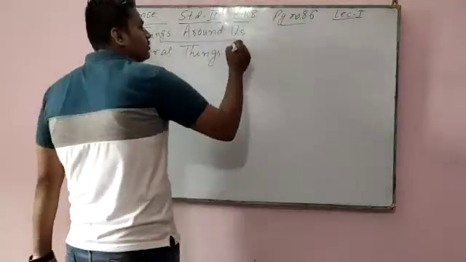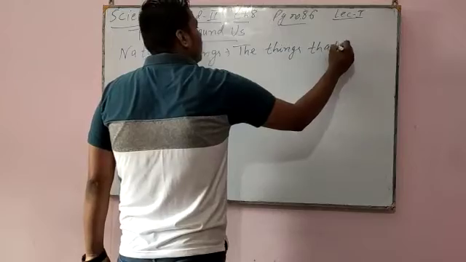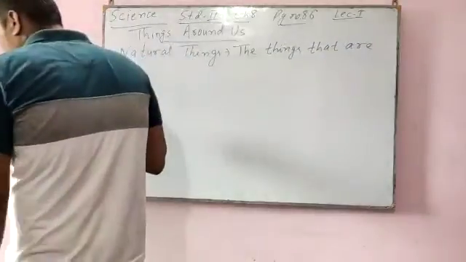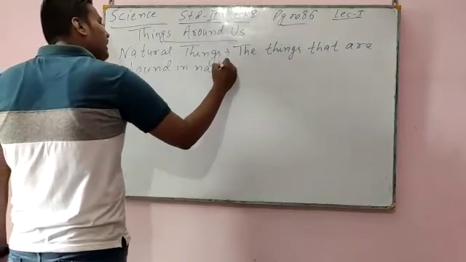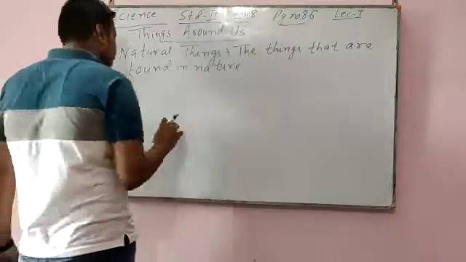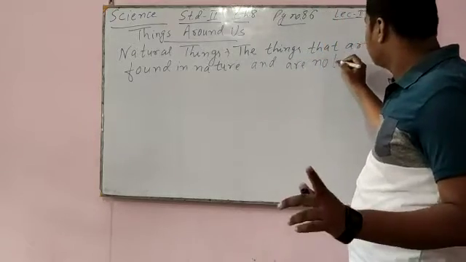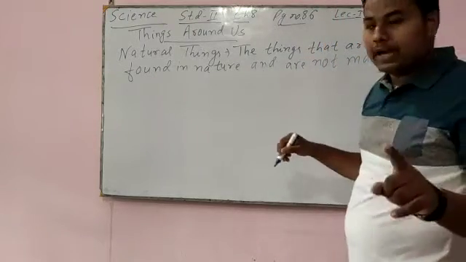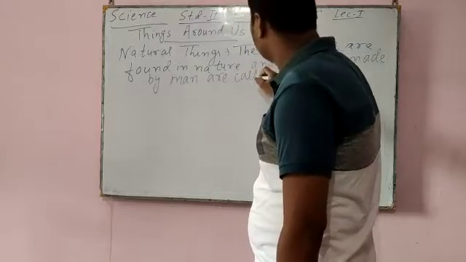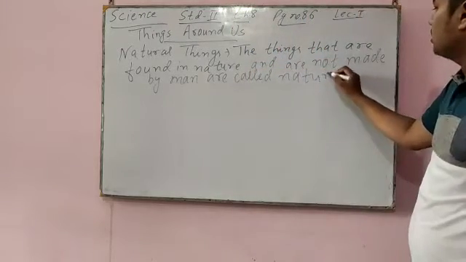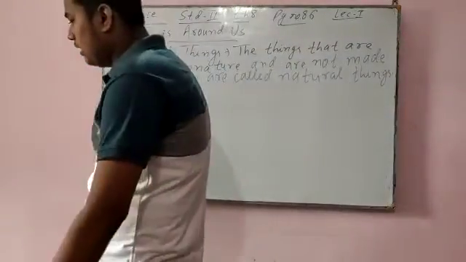So things that are found in nature, which already exist in nature, and are not made by man, are called natural things.